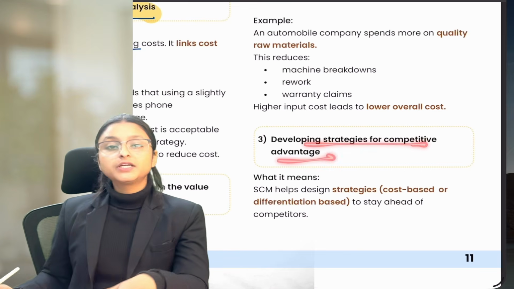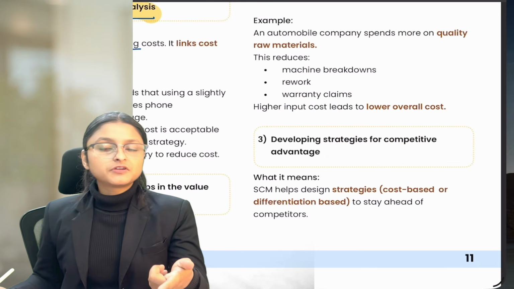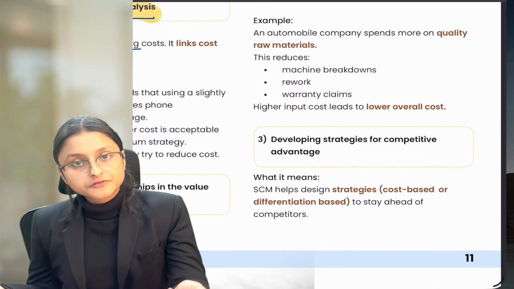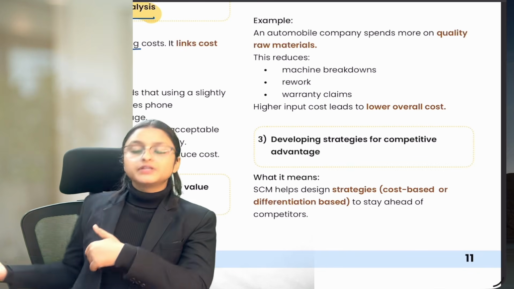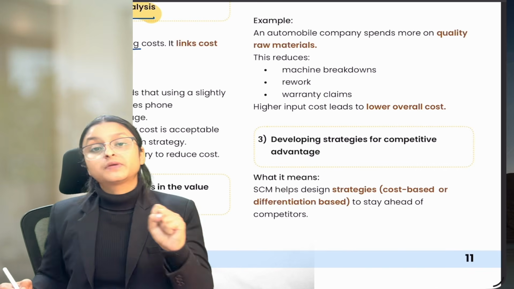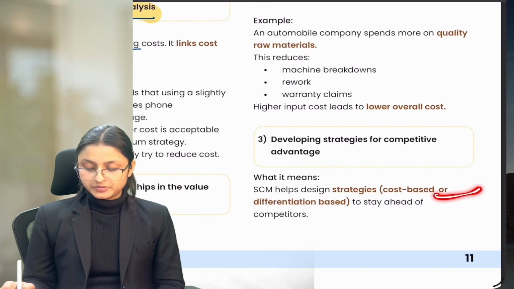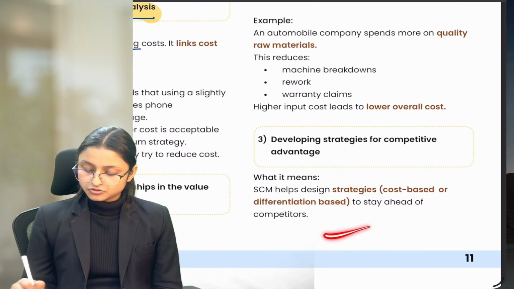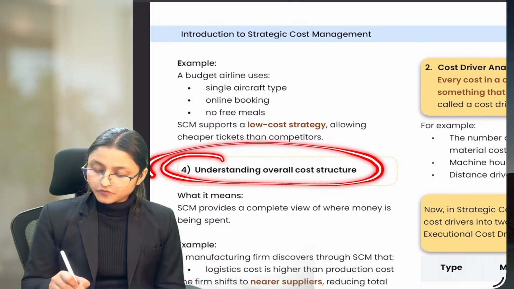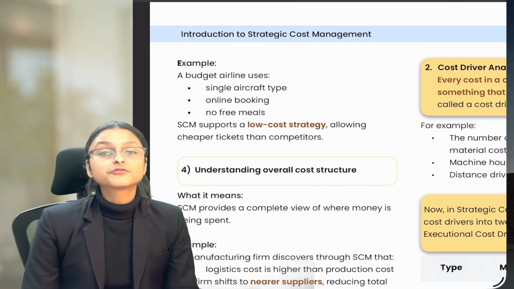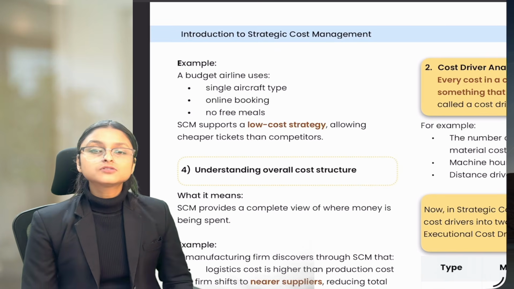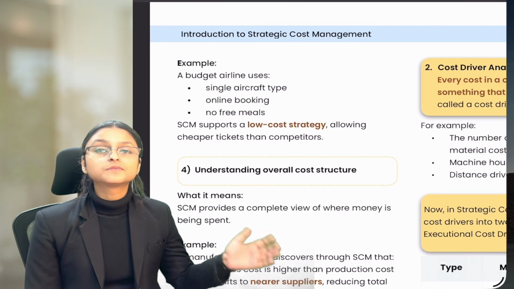Developing strategy for competitive advantage. What strategy will we follow? Will we aim for cost leadership or product differentiation? All the choices we make will be decided on the basis of strategic cost management. Strategic cost management gives data for deciding whether we will be cost based or differentiation based, to stay ahead of competitors. Now, understanding overall cost structure. With the help of strategic cost management, you can understand what all costs we are incurring and which cost is actually creating a huge impact on us.